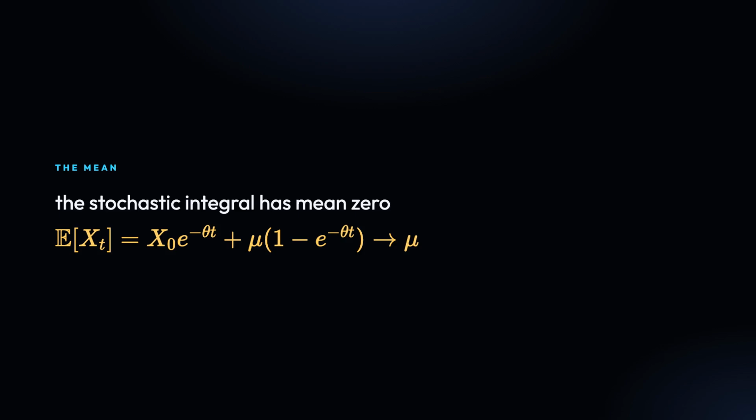So the mean of x_t is x_0 e to the minus theta t plus mu times (1 minus e to the minus theta t). As t goes to infinity, the mean goes to mu. For the variance, use Ito's isometry. The variance of that stochastic integral is the ordinary integral of e to the minus 2 theta (t minus s) ds. Change variables. Let u equal t minus s.